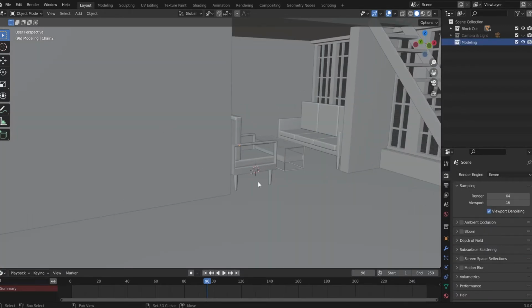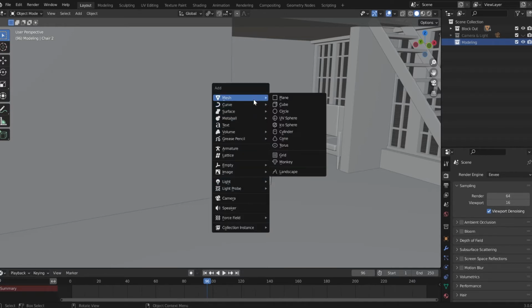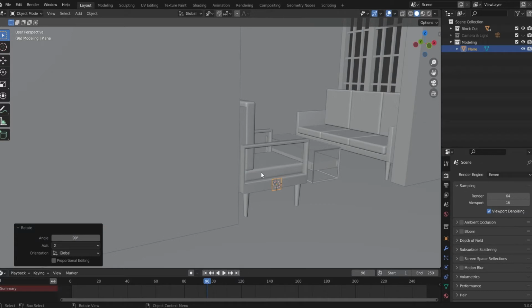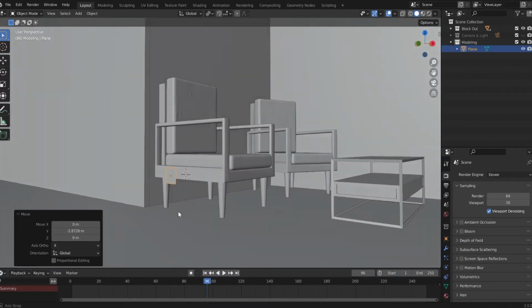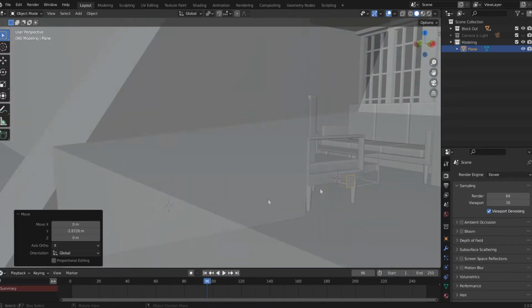Perfect. Now let's create a plane. Shift A, mesh, plane. Rotate it on the x-axis with 90 degrees. Let's bring it a little more forward. Make sure you are not in the edit mode of this chair. We need it separated, of course, because it's a door. Has nothing to do with this chair.